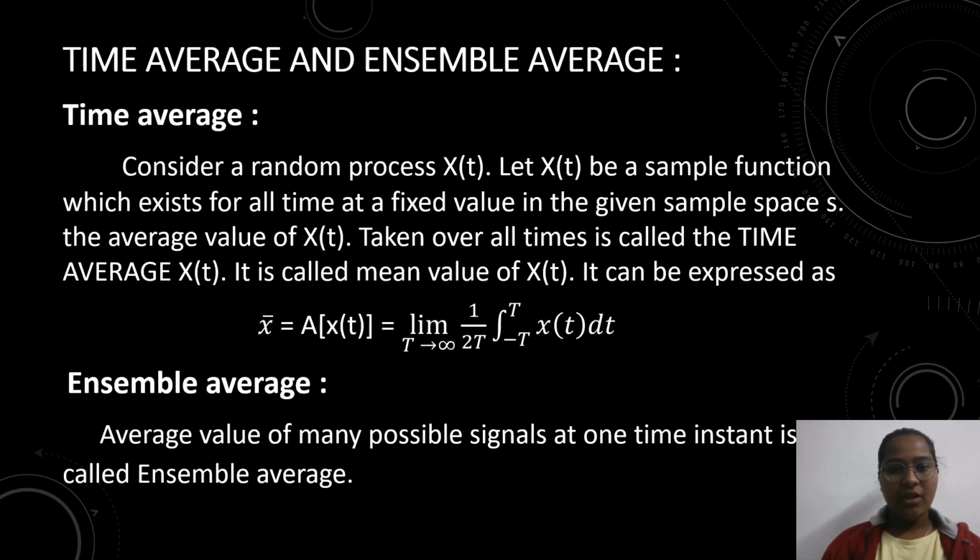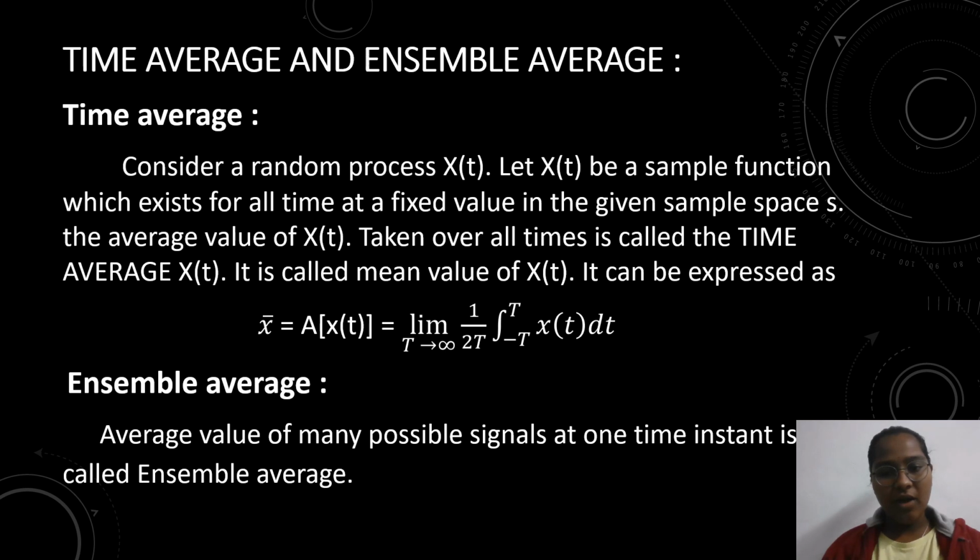Time average and ensemble average. First, we will see time average. Consider a random process x of t. Let x of t be a sample function which exists for all time at a fixed value in the given space S. The average value of x of t taken over all times is called the time average of x of t.